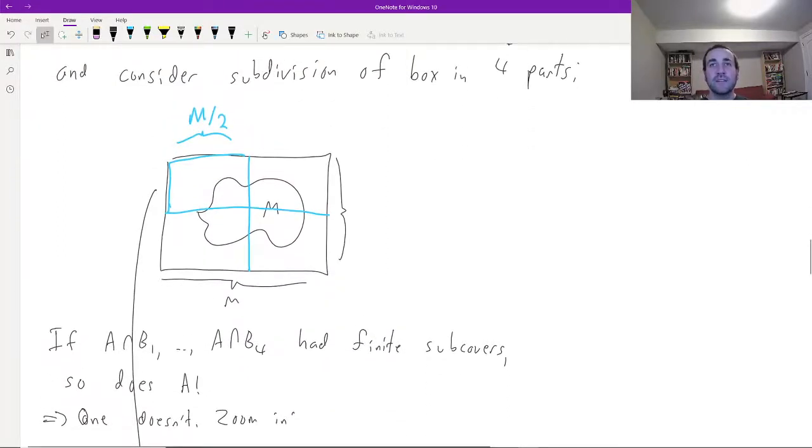Let's assume that A intersect the first box, B1, and A intersect B2, the second box, and A intersect B3, the third box, A intersect B4, all have finite subcovers of my original bad open cover. If that were true, then the union of those 4 finite subcovers would in fact be a finite subcover of A, and we know that that doesn't exist by our assumption.